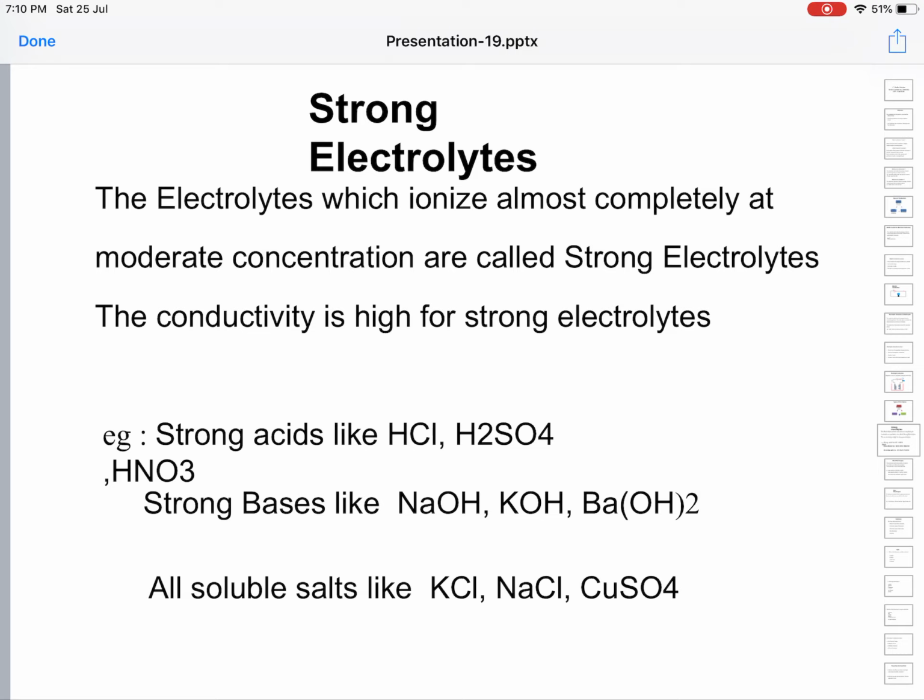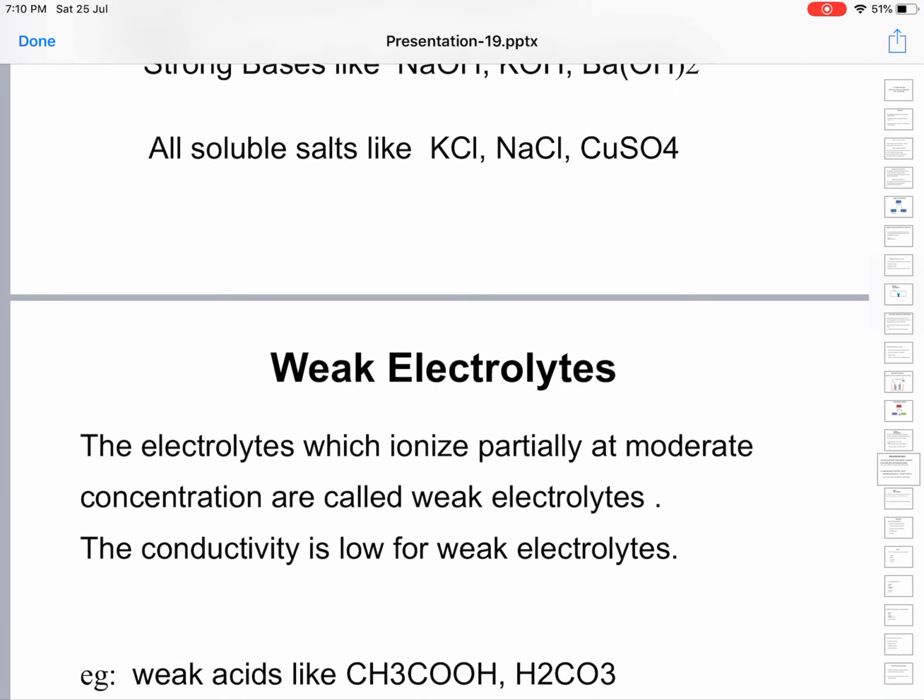Then strong bases. Strong bases like NaOH, KOH, Ba(OH)2: sodium hydroxide, potassium hydroxide, barium hydroxide, etc. All soluble salts like potassium chloride, NaCl, copper sulfate, CaSO4, all these are also strong electrolytes, examples of strong electrolytes. All these substances, when put in water, ionize completely, almost completely, to give rise to a large number of ions, or the highest number of ions.